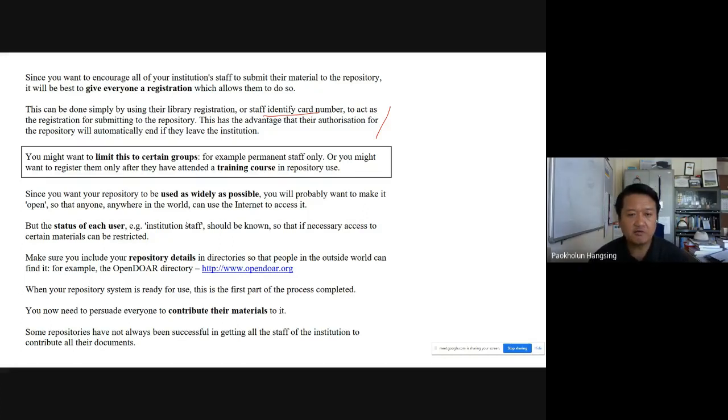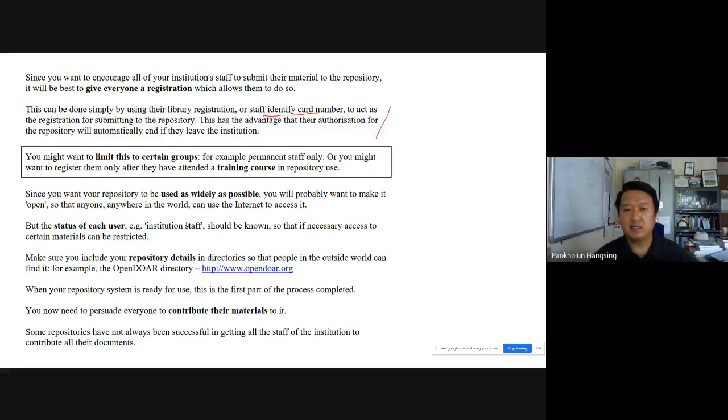Now, the status of each user, for example the employees of the institution, should be known, so that if necessary, access to certain materials can be restricted. Why are we saying that certain materials should be restricted? For example, in an institutional repository, we might decide to keep some old administrative files, instead of letting them rot physically in paper form in some forgotten cell. Maybe we want to digitize and keep them for future reference. For that purpose, not everyone should be given the right to access those administrative documents. Maybe the administrative staff only will be using them.